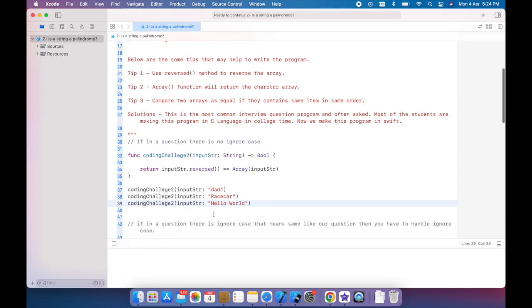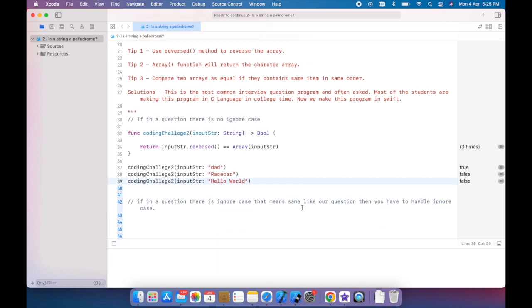Now run our program. As expected, the first one returns true and the second one returns false, because this is case sensitive. R is capital, and when we reverse raceCar, the capital R is at the end, so the string is not the same. That's why it returns false.